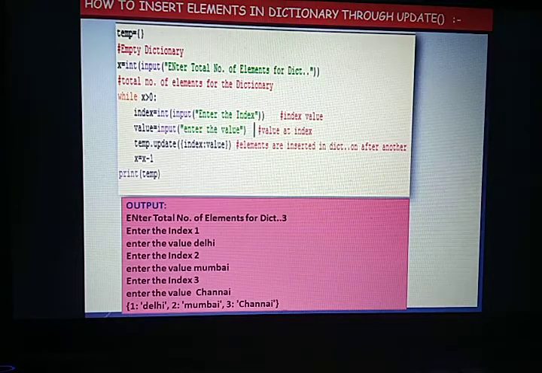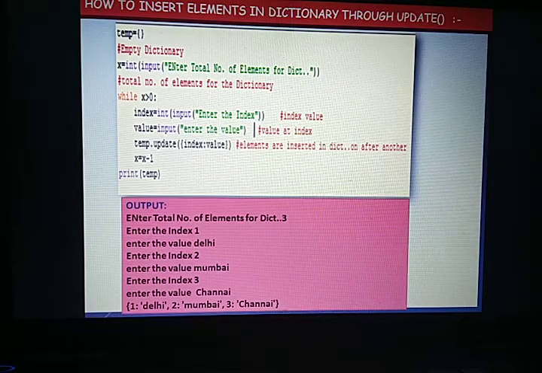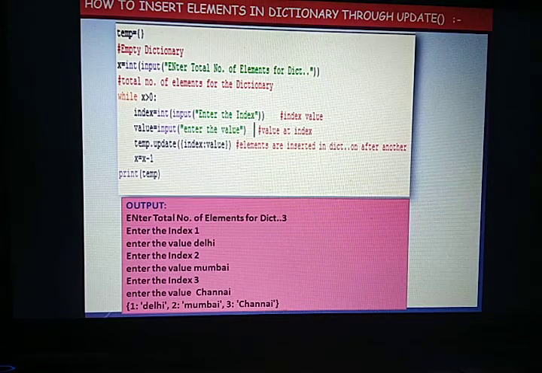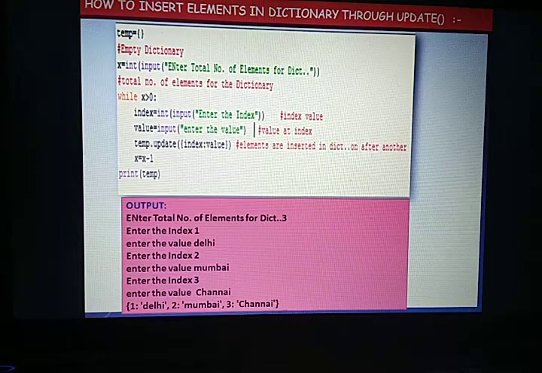Now we enter two values, index and value. The index values are 1, 2, 3, 4, and each has its value. Now we do temp dot update. The update function will add this index and value as a single pair into the dictionary. This process will continue. This is a way to add elements to a dictionary with the help of the update function.